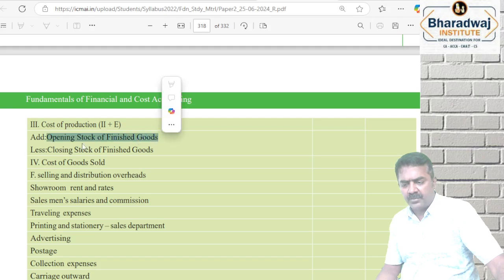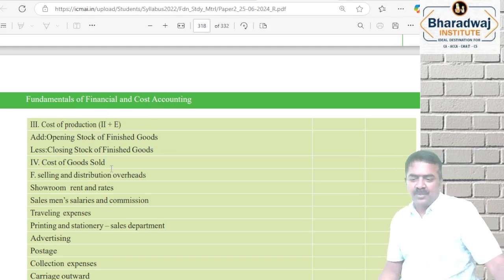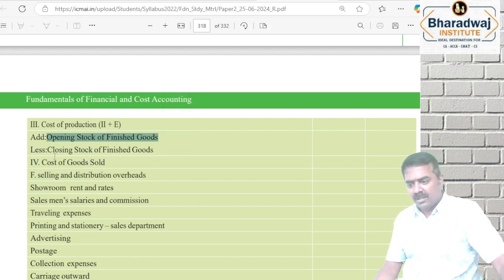Add opening stock of finished goods minus closing stock of finished goods, you will get which one? Cost of goods sold. So with that you adjust for opening stock of finished goods minus closing stock of finished goods. Why? This is sold. Opening stock of finished goods are sold. Closing stock of finished goods will be sold in the subsequent year. So it will give us cost of goods sold.